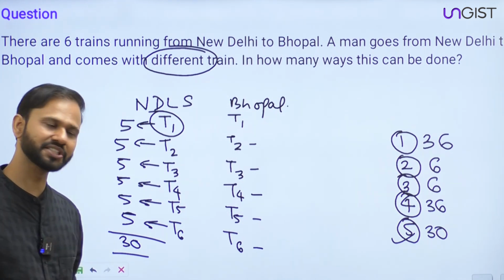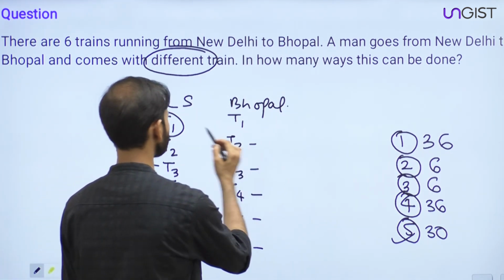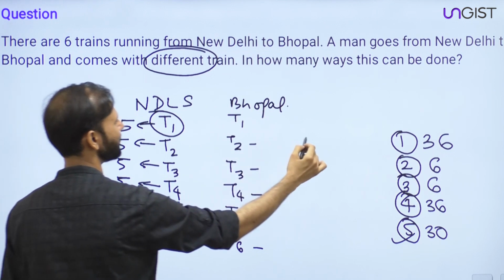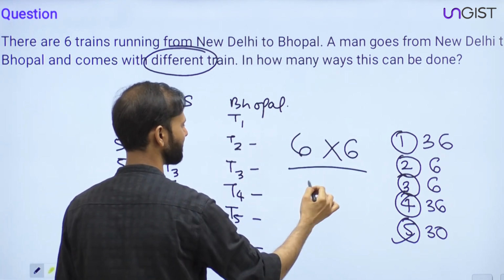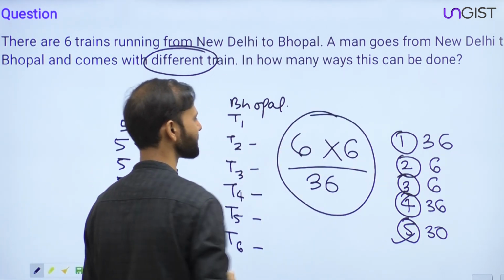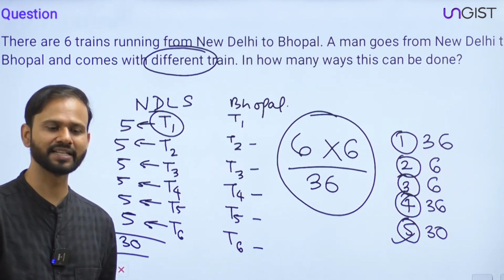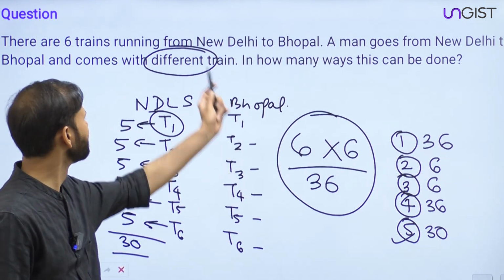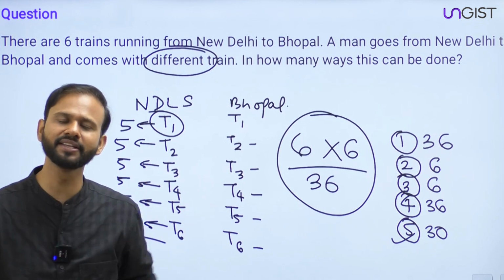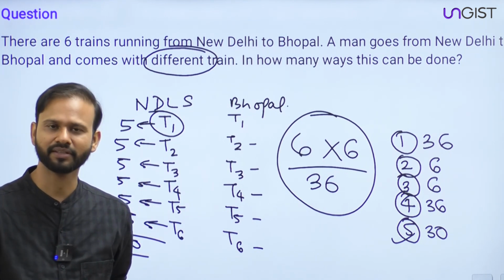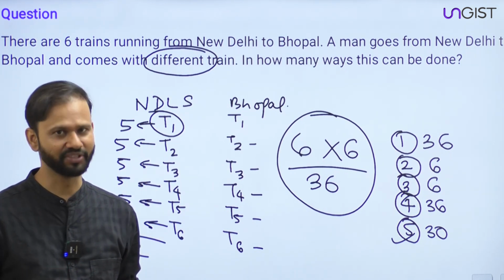Obviously, if there is no restriction, then the answer will be 6 choices here and 6 choices here, so the answer will be 36. If there is no restriction, the answer is 36, and with the restriction that he has to come back with a different train, the answer will be 30. Hope you guys are now comfortable with this concept.